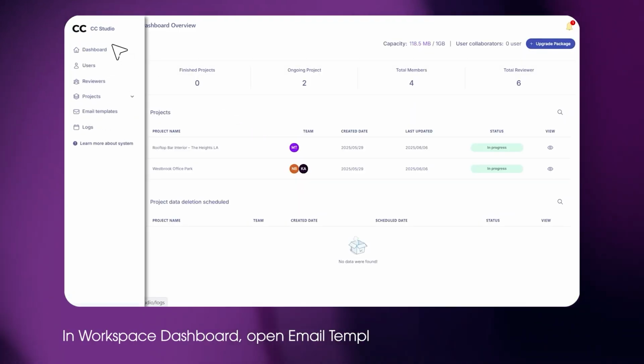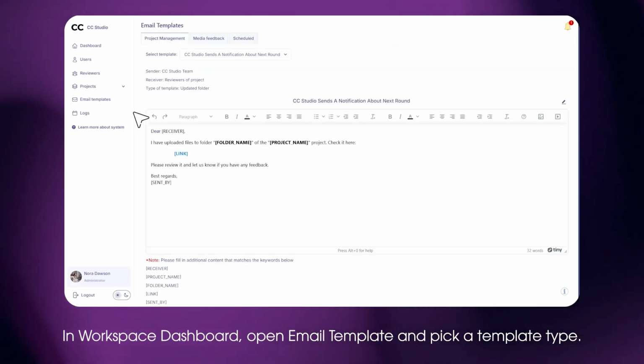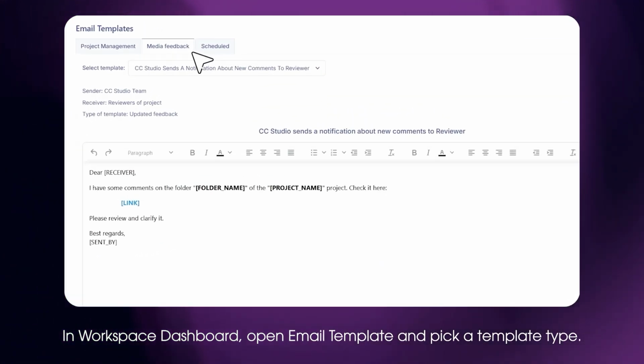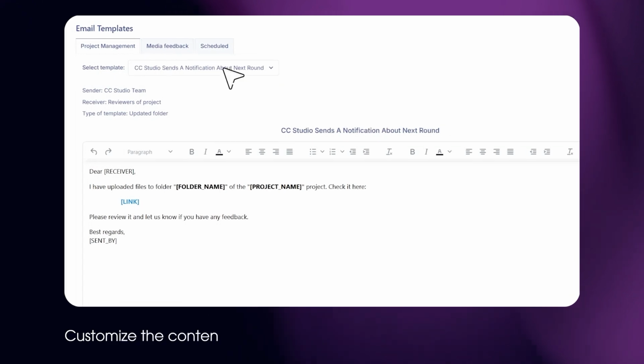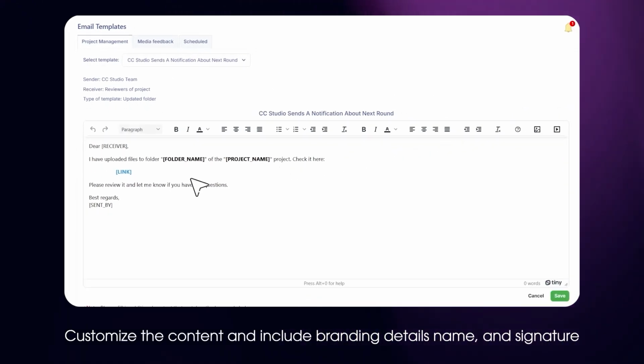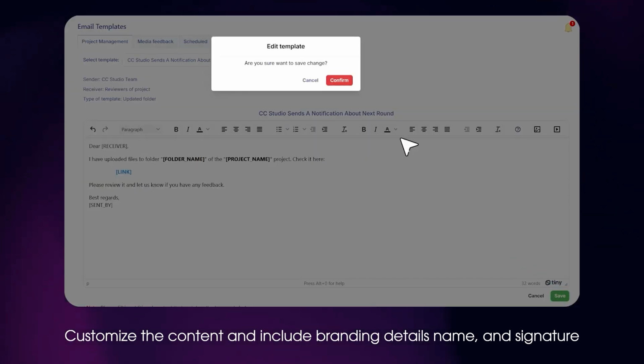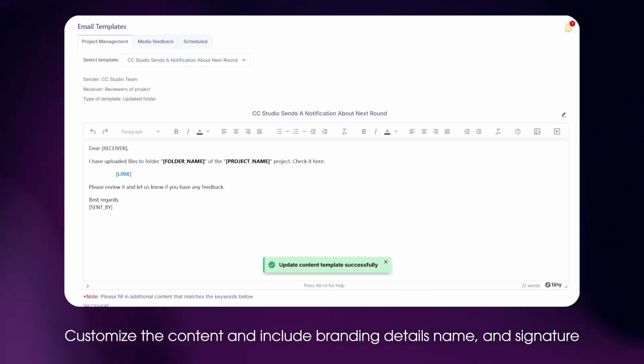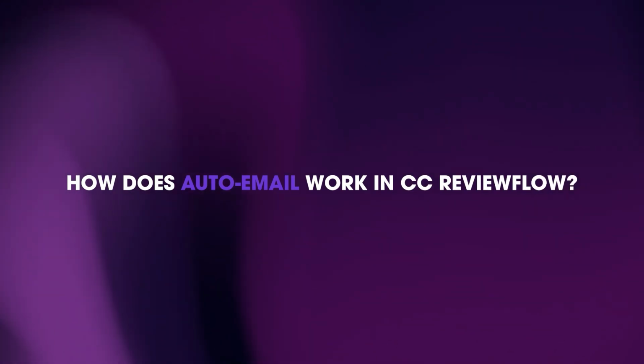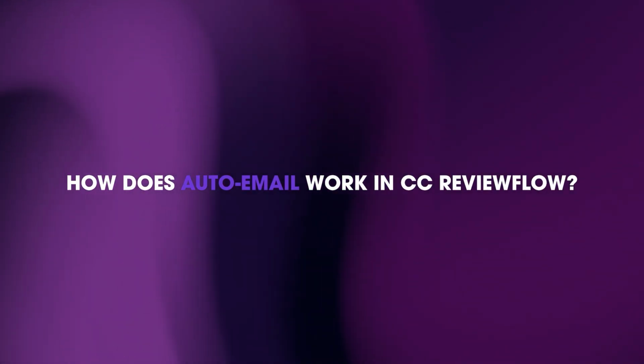From your workspace dashboard, open Email Template and pick a template type. Here, you can customize the content and include branding details like your logo, sender name, and signature, making your emails look polished and consistent. So, how does auto email work in CC ReviewFlow?